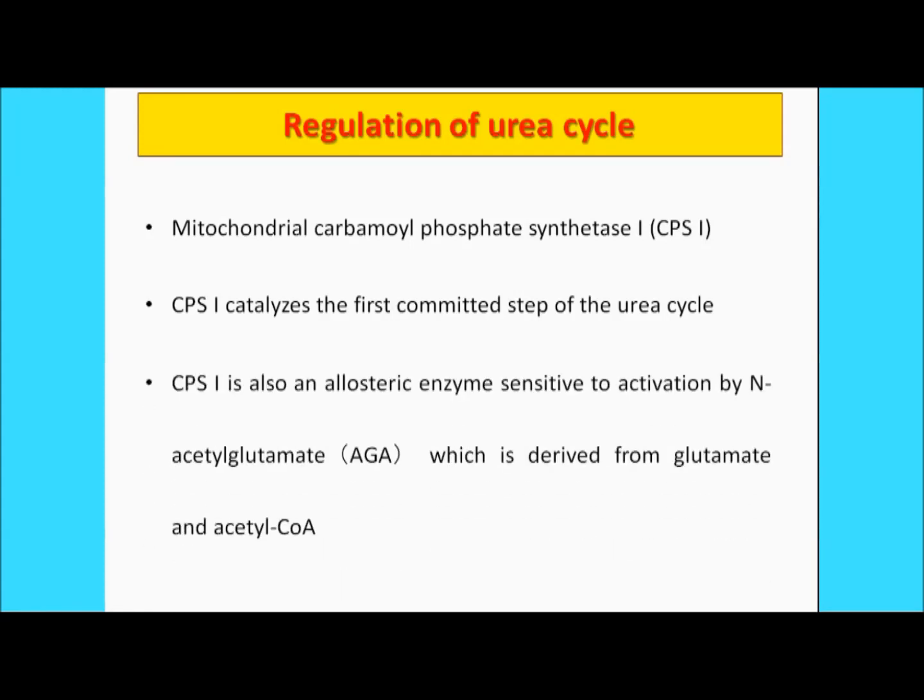Now this CPS1 is also an allosteric enzyme sensitive to activation by N-acetyl glutamate, which is derived from glutamate and acetyl coenzyme A. We have already discussed the allosteric enzyme in our part 2. So CPS1 is also an allosteric enzyme, and it is generally sensitive to activation by N-acetyl glutamate, right?